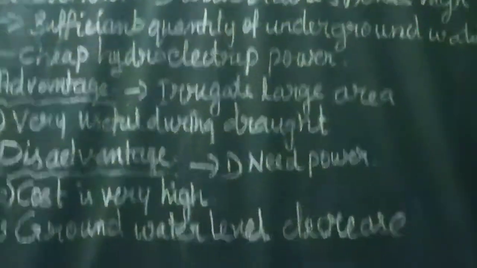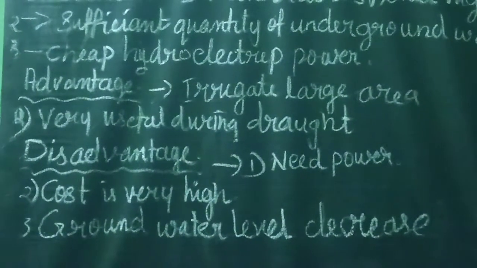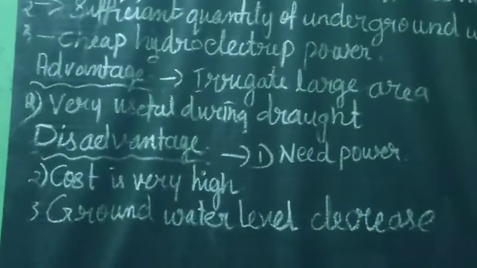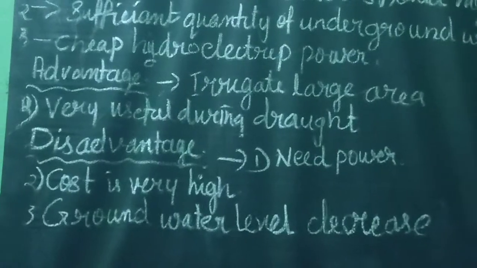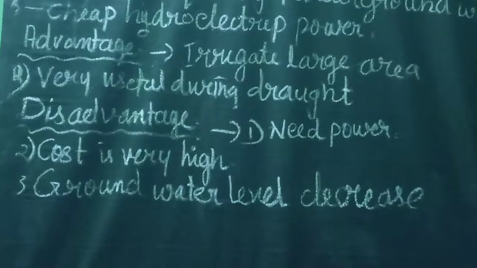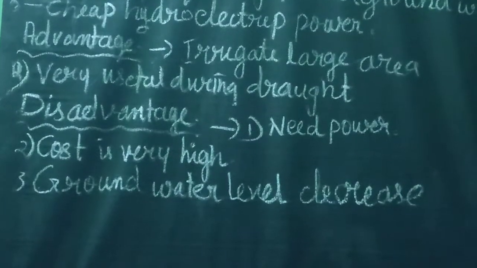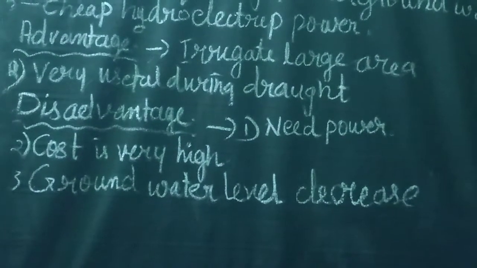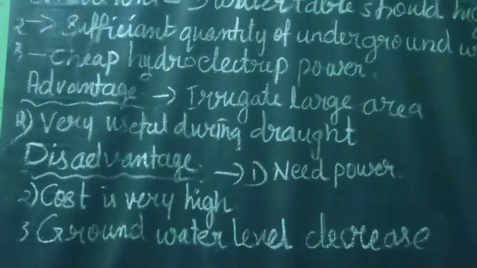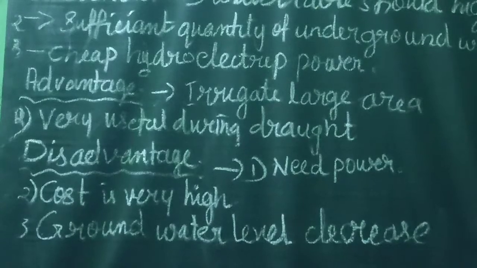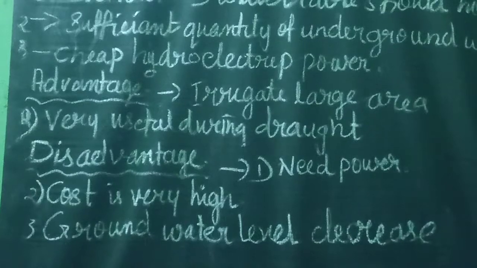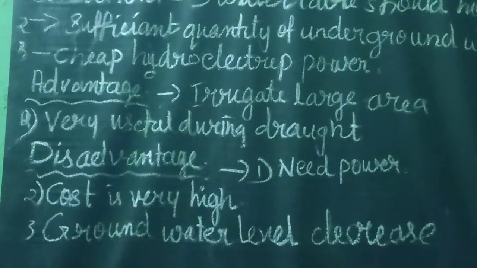To pay it is very difficult. The cost of groundwater extraction is very high, so sometimes farmers have to pay for it. Then tube wells provide assured irrigation, which has changed the cropping pattern of many regions. It gives a promise for irrigation, and because of that it can change the cropping pattern of many regions. But at the same time, our use of this groundwater has lowered the water table in many states.